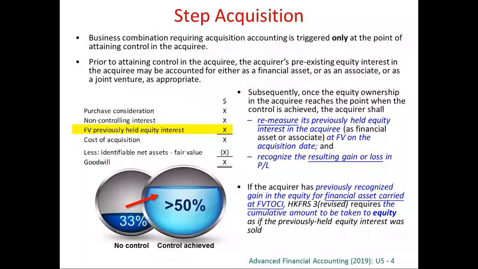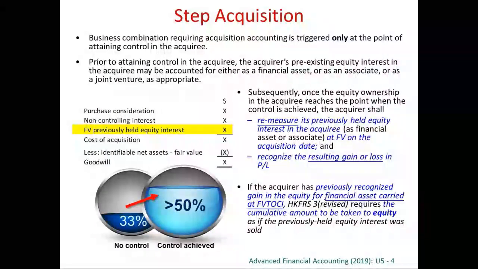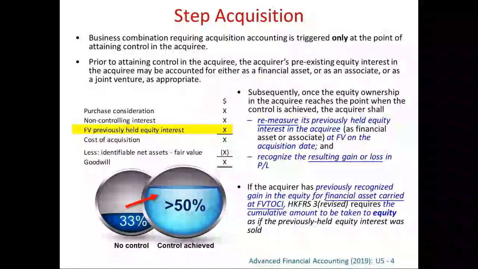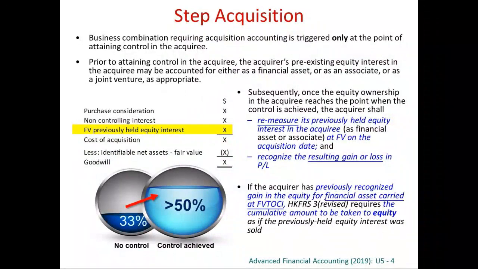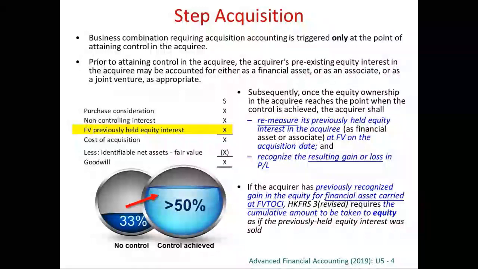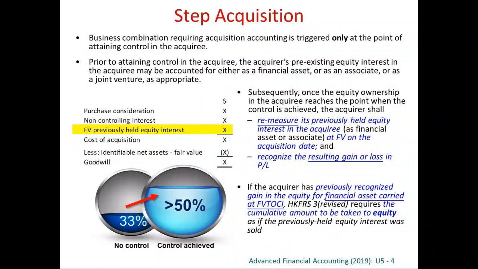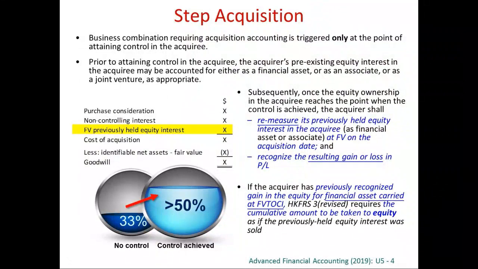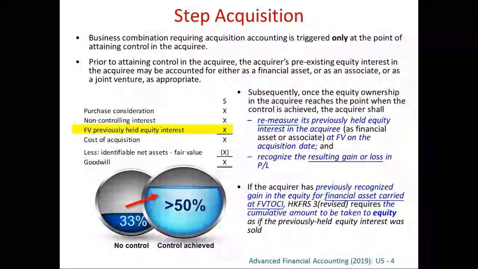One more requirement that the accounting standards require. Under Hong Kong Financial Reporting Standard 3, business combination, we are required that if the acquirer has previously recognized any gain in equity for a financial asset carried at fair value through other comprehensive income. So in the parent's own book, they may carry the financial asset as fair value through other comprehensive income.